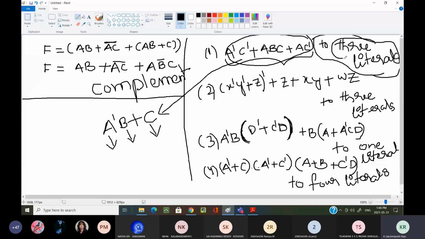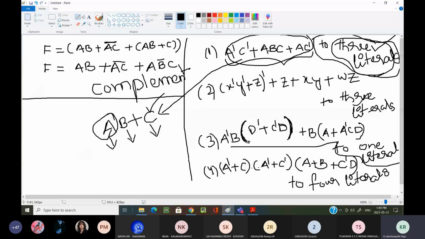That means after simplifying the given expression by using your Boolean algebra rules, the simplified expression should contain only three variables, whether complemented form or normal form. That is up to you. Am I clear? The second also contains three variables. Now the third example should contain one variable.